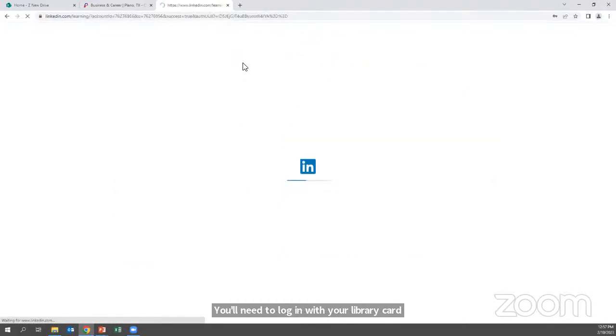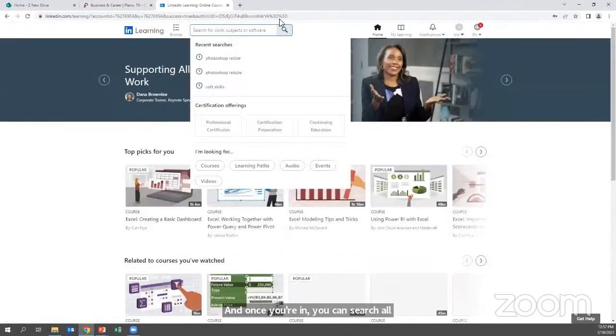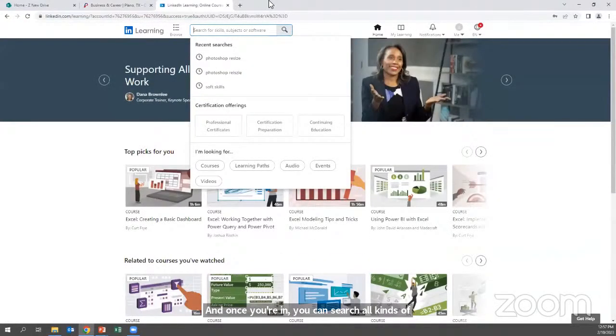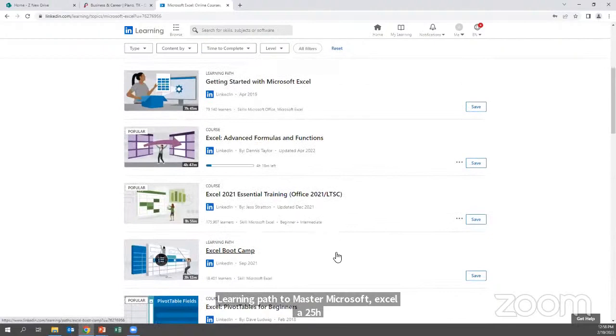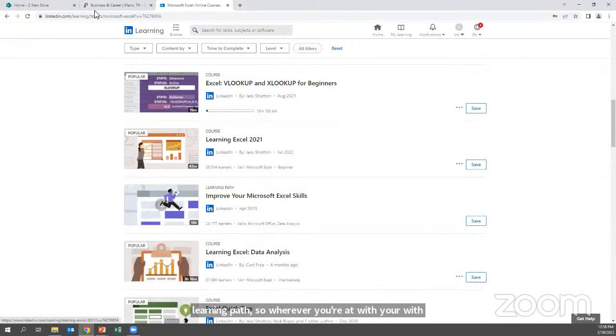Once you're in, you can search all kinds of different Excel or any database or software programs. If I search Microsoft Excel, it brings up 177 results. You've got everything from essential training in 2.5 hours to a 7-hour learning path to master Microsoft Excel, a 25-hour learning path. So wherever you're at with your Microsoft Excel expertise, there is something here for you.